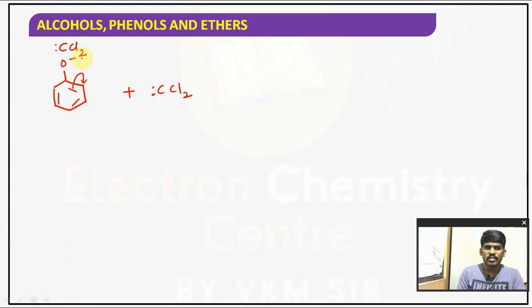Polarize the bond in this way. It is minus, which means this lone pair will attack, so this carbon will attack over here as it is electron deficient. So this plus and minus forms a bond. Double bond O. Already carbon is connected with H. It forms CCl2. Check it.